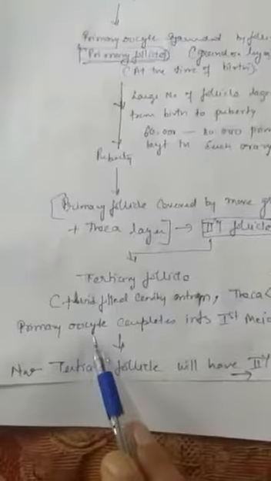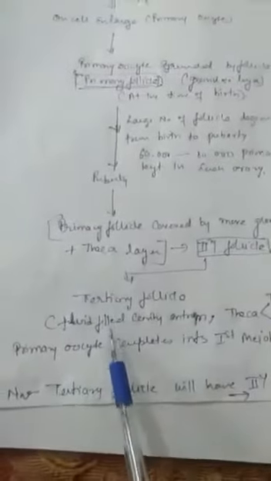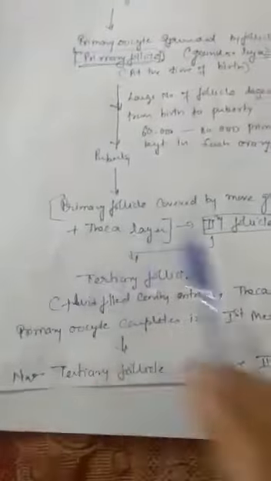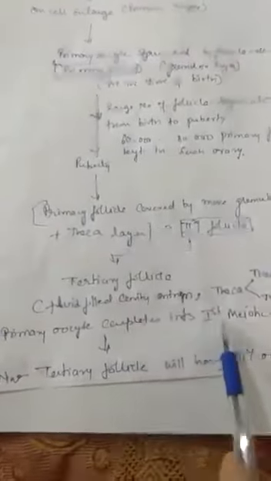Now a very important event will take place in this tertiary follicle only. That primary oocyte in which the meiotic division was arrested in the prophase 1 stage will now complete its first meiotic division. Which one? Primary oocyte. These are the structures which are developing outside the primary oocyte, around the primary follicle, secondary follicle, tertiary follicle. So now the primary oocyte will complete its first meiotic division, and now it will convert into secondary oocyte.